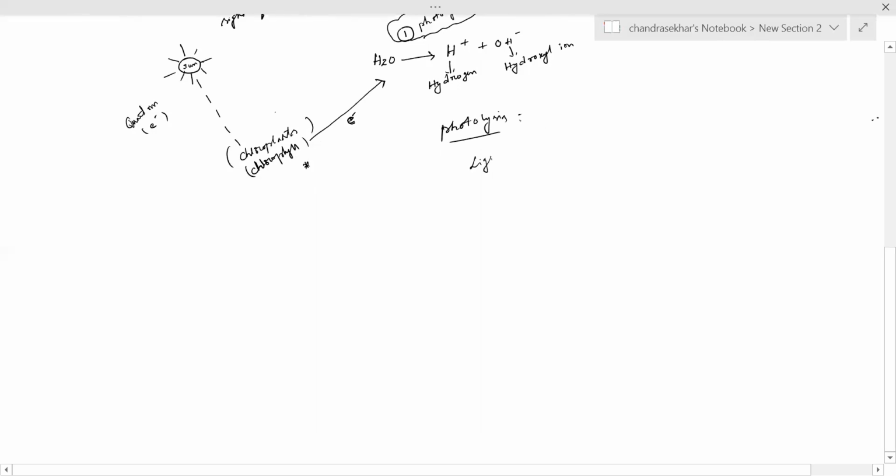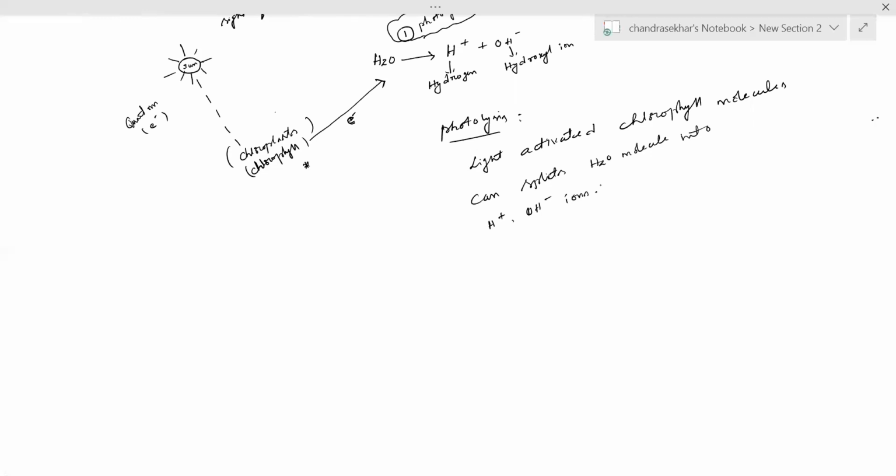In photolysis, what happened? The light activated chlorophyll molecule can split water molecule into H plus and OH minus ions. So this is called photolysis. This is the first step of light reaction.